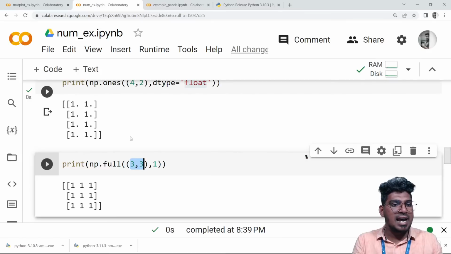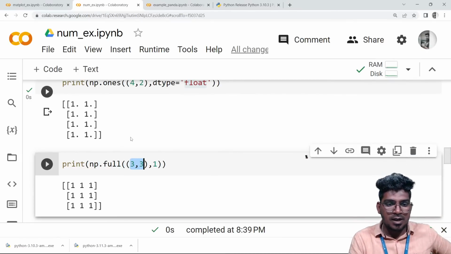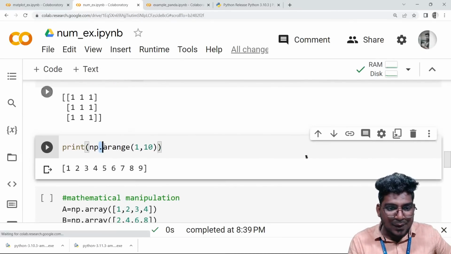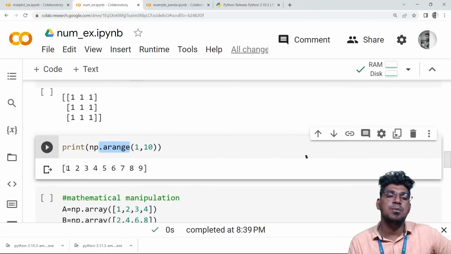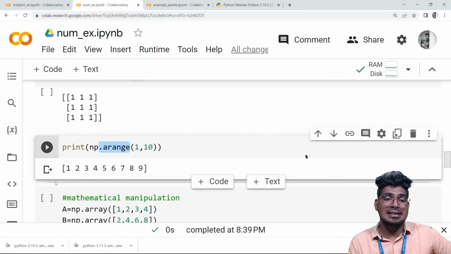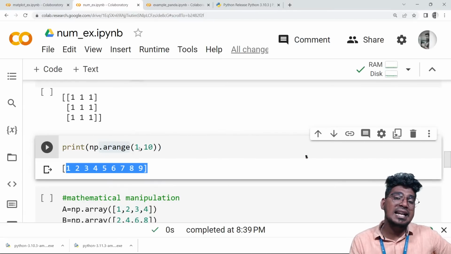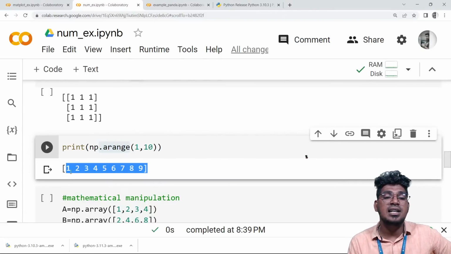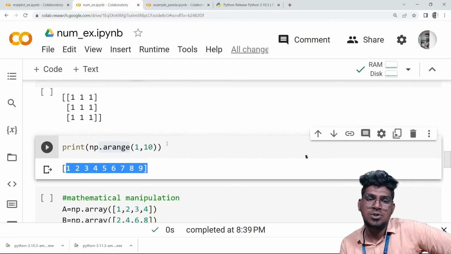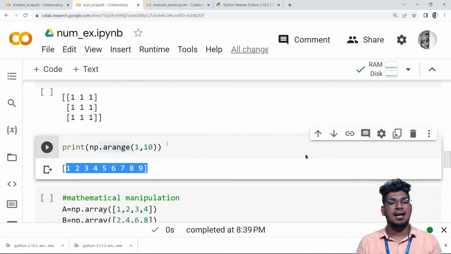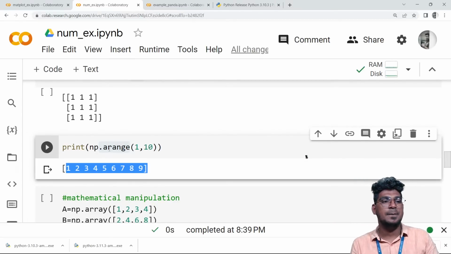Okay, right. After that, arange is going to create the range 1, 2, 3, 4, 5, 6. If you are not mentioning any value, it automatically takes the default start from 0, then till the last number n minus 1. So it is placed like this. So arange will help to create a certain range.